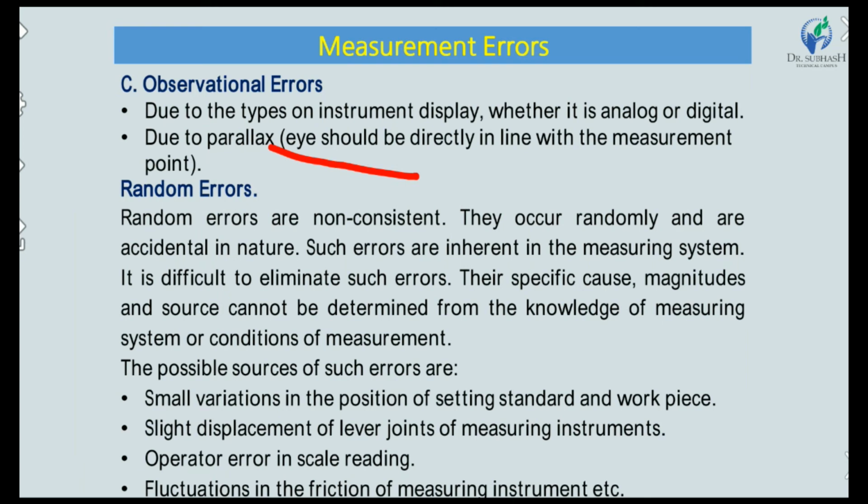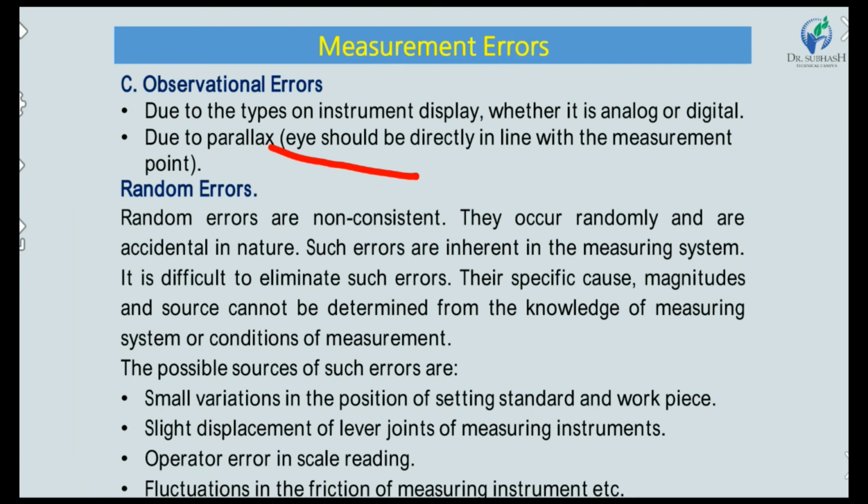And last is random error. Random errors are not consistent. They occur randomly and are accidental in nature. Such errors are inherent in the measuring system, and it is difficult to eliminate them.